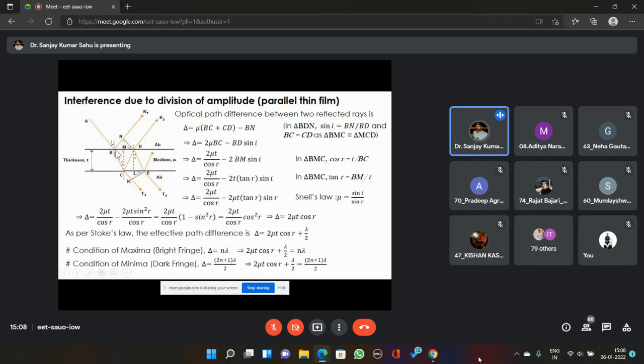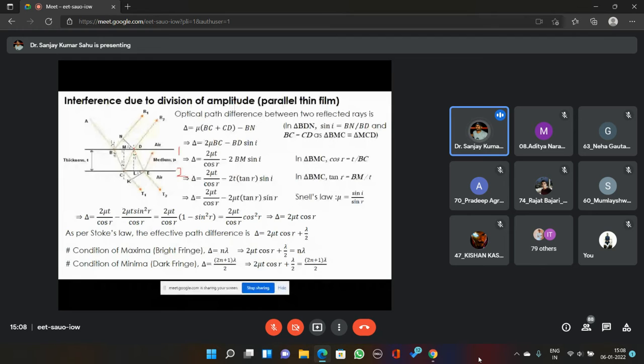There are two refractions happening for R2 in the first interface, and one reflection in the second interface. I am treating the above one as the first interface, and the below one as the second interface.